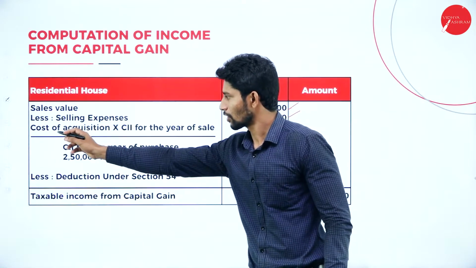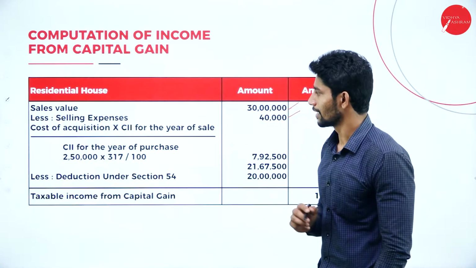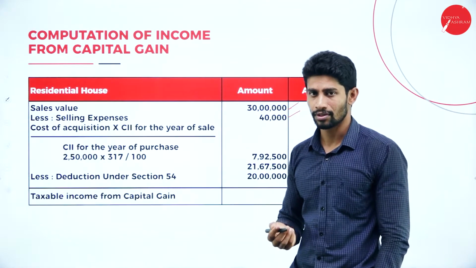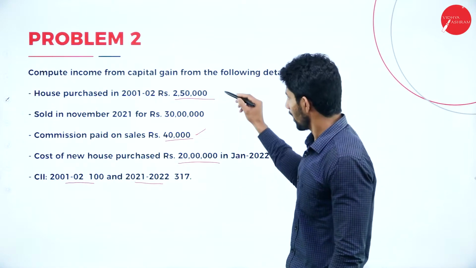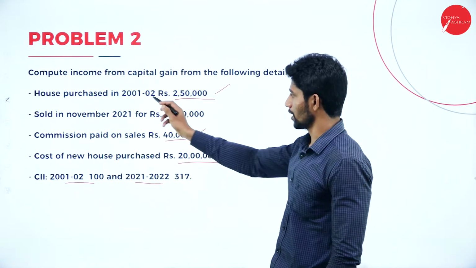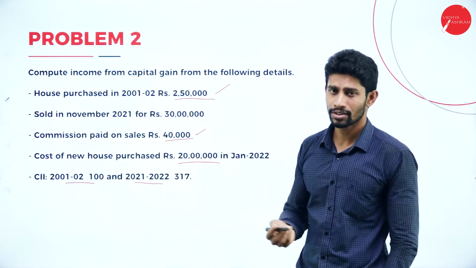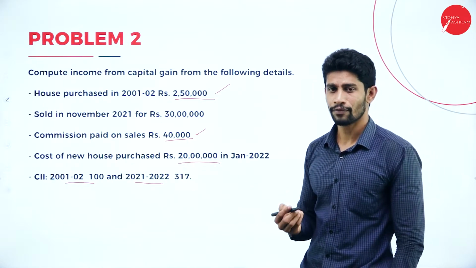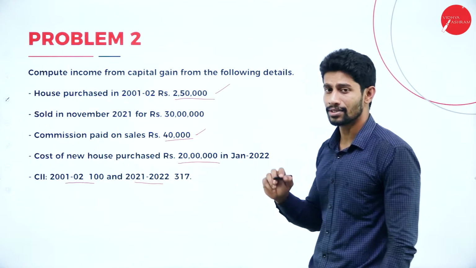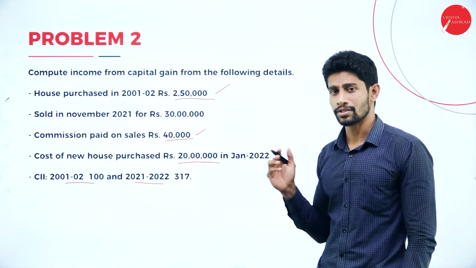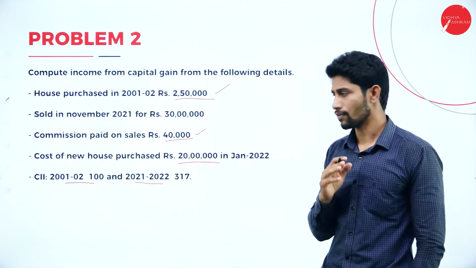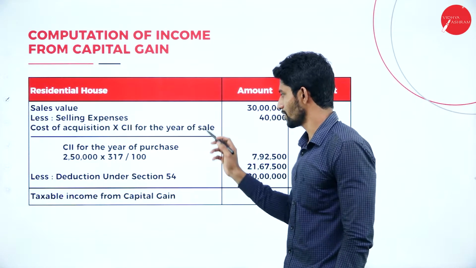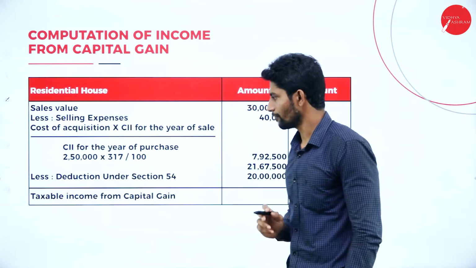Next, less cost of acquisition, that is indexed cost of acquisition. We are supposed to deduct the indexed cost of acquisition. Why? Because the assessee acquired the property in the year 2001-2002 and sold it in the year 2021. So it is held for more than 3 years, or more than 36 months, so it will be considered long-term capital gain. So we are supposed to calculate the indexed cost of acquisition. Formula: cost of acquisition into CII for the year of sale divided by CII for the year of purchase.